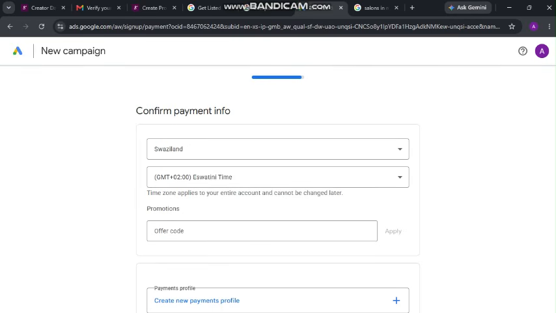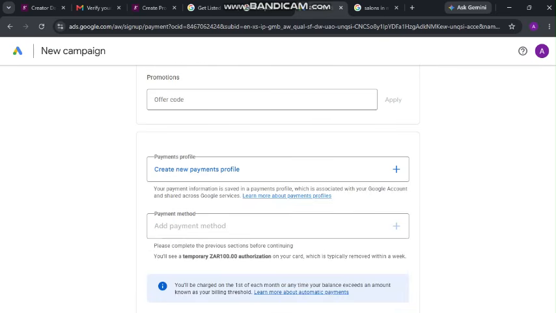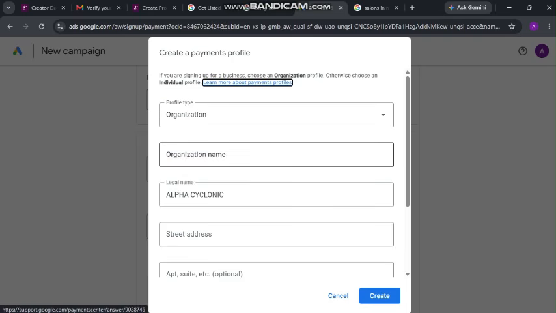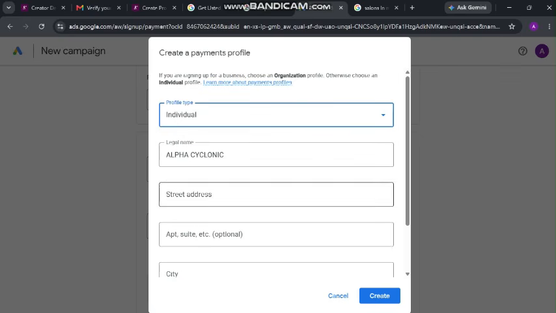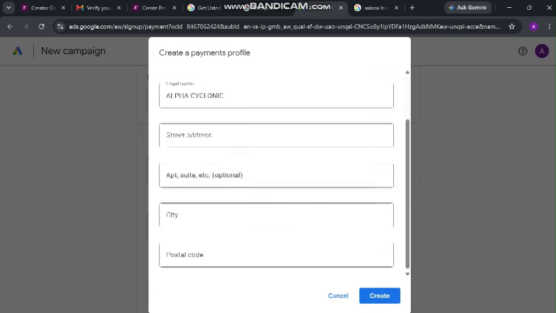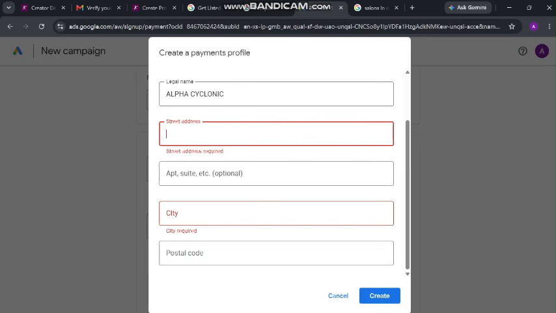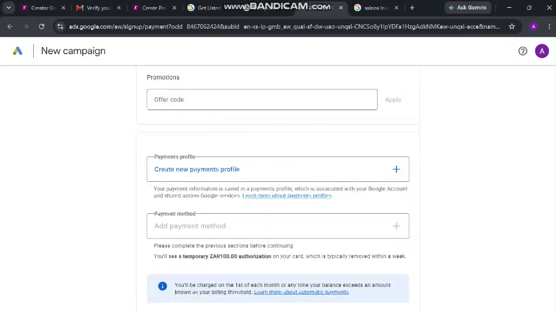Now this is where you confirm your payment info. Here it is okay, you can put your card, you can put Swaziland, it is okay. Swaziland promotions, until you create a new payments profile. There you put who you are. Are you an organization? Or you are, it's not a problem, individual or organization, that's not a problem, okay? Make sure you fill in all those, postal code and stuff, or create. If you don't want to, you can still just leave it.